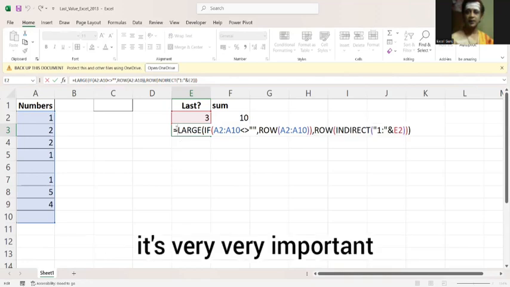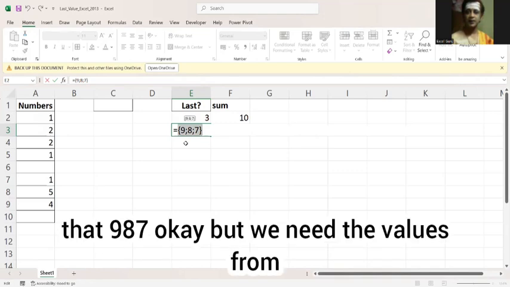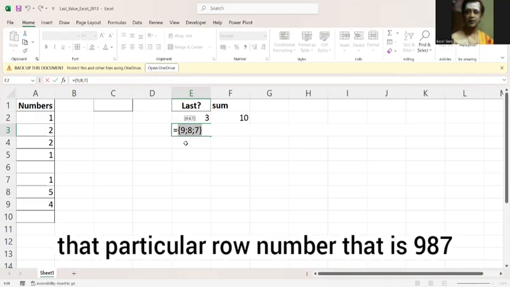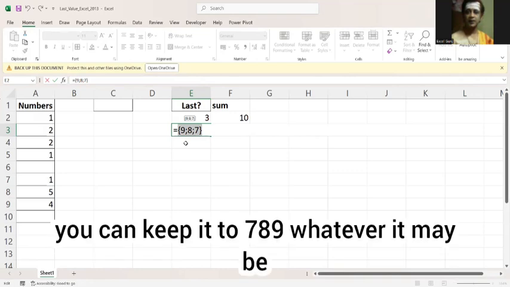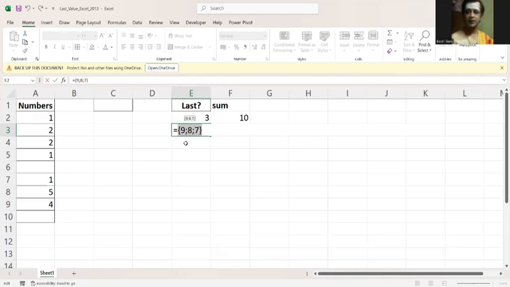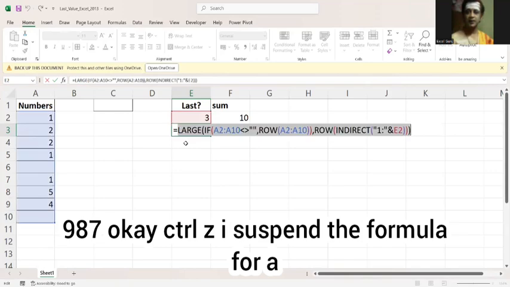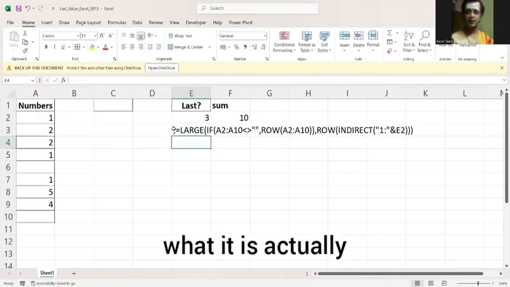It's very, very important, but it will not give the answer that 9, 8, 7. We need the values from that particular row number, that is 9, 8, 7. You can keep it 7, 8, 9, whatever it may be, but we need from the bottom. Understood? Control Z. I suspend the formula for a while and I will show you what it actually is.